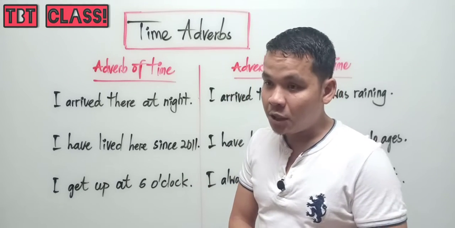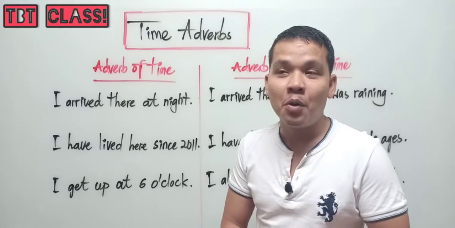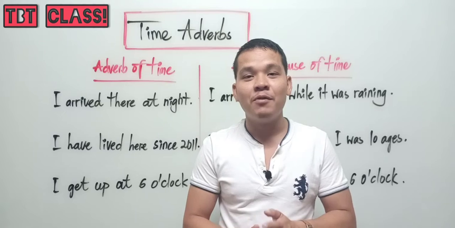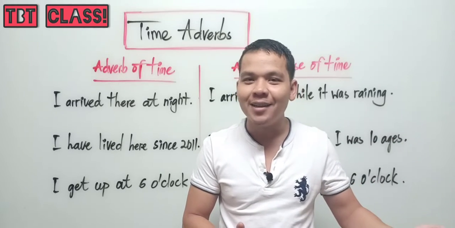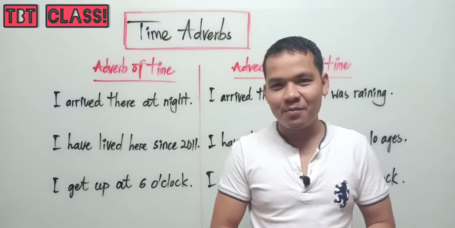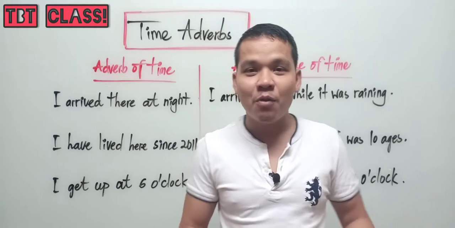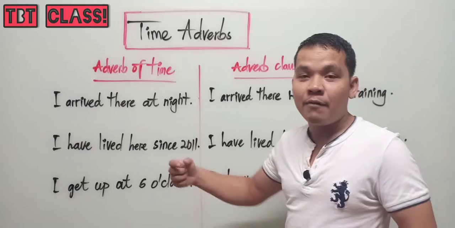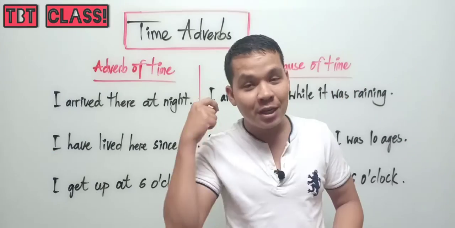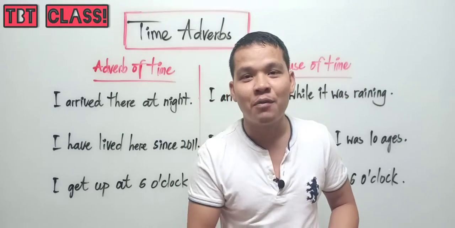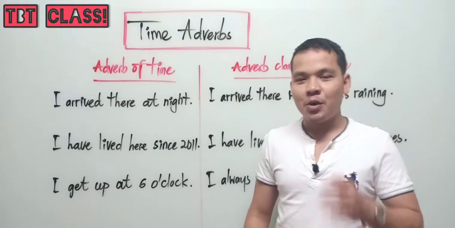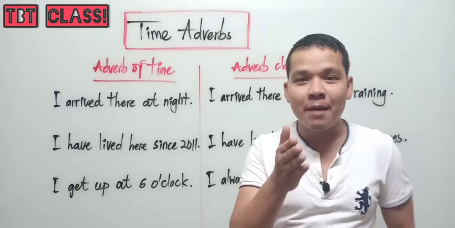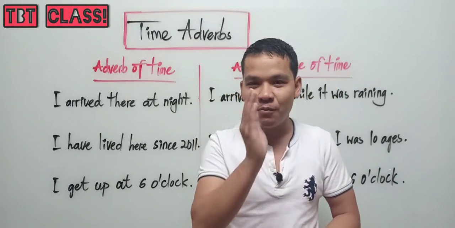Adverb of time, we talk about the time of an action or situation that we want to express, about when we do that action or when we do this thing. So adverb of time, or times adverb, we use to express the answer to the question when. It is very easy to know, everyone. We use adverb of time to answer the question when.